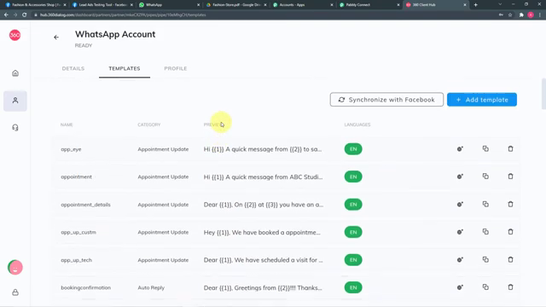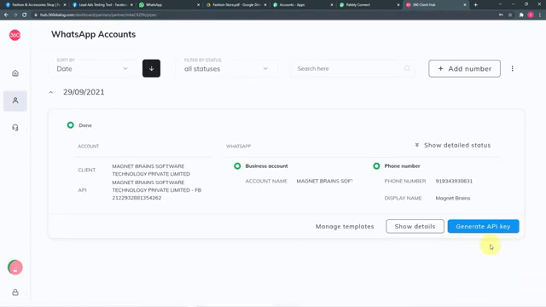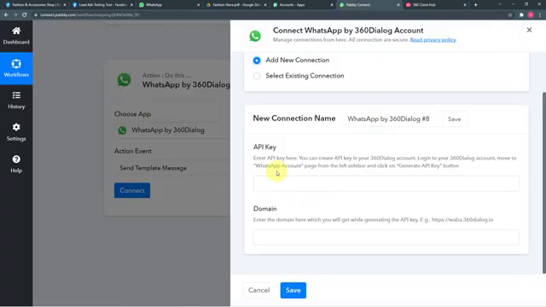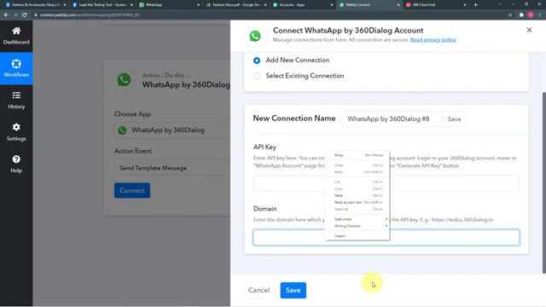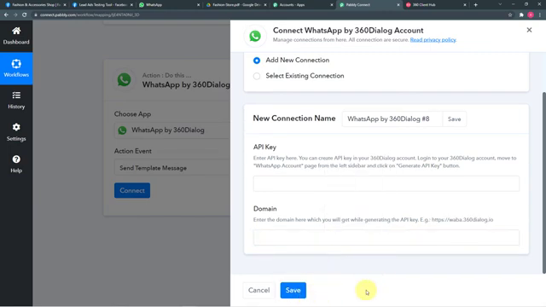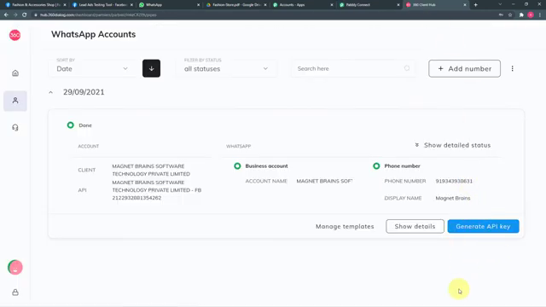Okay, here I am going to click on the WhatsApp accounts page, and here you can see we have this button showing generate API key. So by clicking on this button, you can generate your own API key. After that, copy that key and paste it here in this API key field right here. And while generating the key, you will get the domain also, which will look like this link here, right? So you have to copy that link and paste it here in this domain field. After that, click on save and you will be connected with 360 dialog. So guys, this task of generating the API key is a one-time task only.